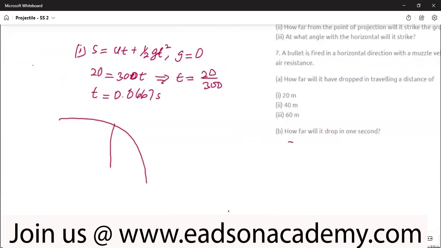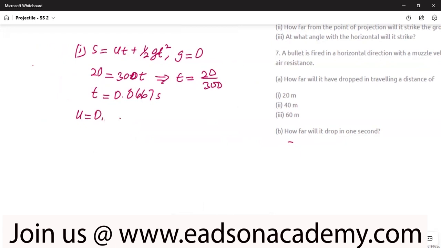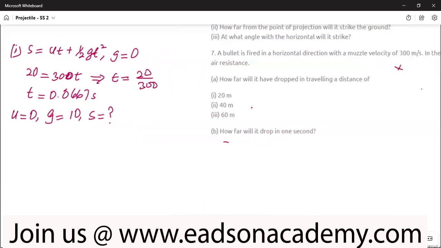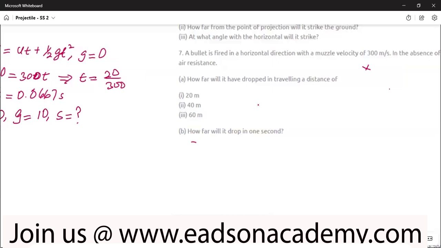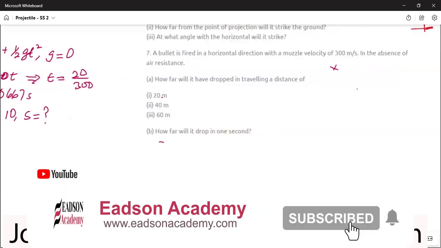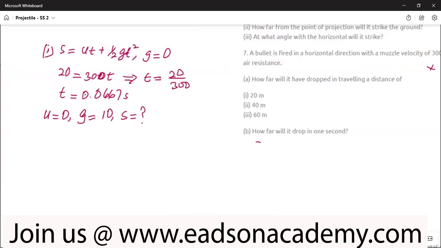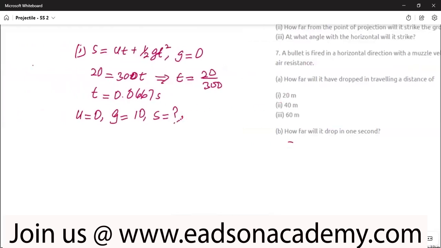So the initial velocity for dropping something from a height is 0. So u in this case is 0. However, the vertical motion is dependent on gravity, so g is 10. And we are looking for s, the distance or the height of the bullet above the ground. The question says how far will it have dropped? In other words, what is the height of the bullet above the ground? The bullet is dropping as it's losing momentum. So at what height is it at this very distance, for which we calculated the time taken? The time is 0.0667 seconds.